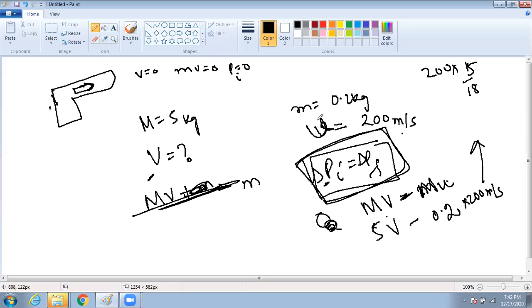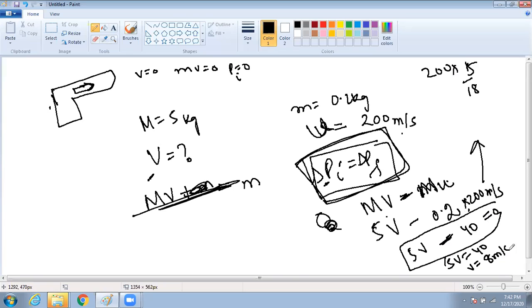No, no, no. So 0.2 into 200 is how much? 40, no? 40, right? This is equal to 0, right? So what is 5V? 5V will be 40. What is V? 8 meter per second. Understood? The velocity of the gun will be how much? 8 meter per second. Yes or no?